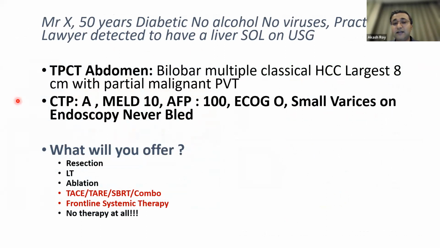So you have got that case which we had discussed in the beginning. So what will we be offering to this patient? This patient has got an advanced HCC with a portal vein involvement. So he goes into B and C categories of BCLC. What we will be offering them, the options would be to combine or use singly any of the local regional therapies or go ahead with frontline systemic therapies, which comes with its own expenses.